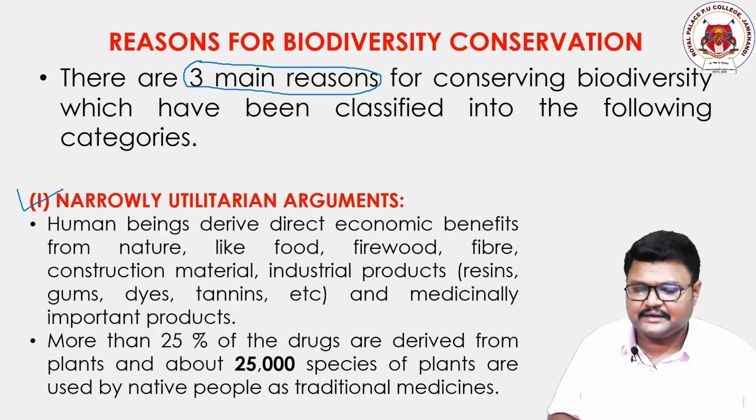These benefits are in the form of less required, regularly required, must-and-should required, and our moral duty type of requirement. I repeat, the first one is called the narrowly utilitarian arguments.